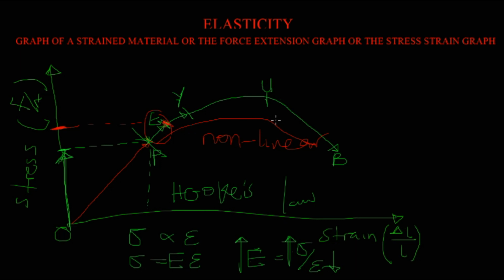Beyond this point, we have what is called plasticity or permanent deformation. Elasticity is also called temporary deformation because the material will be able to recover its dimension.